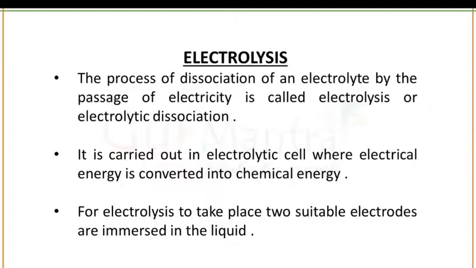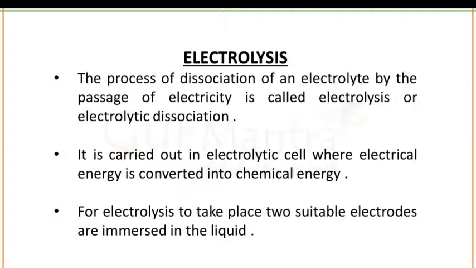Now a very important topic, that is electrolysis. What is the process of electrolysis? The process of dissociation of an electrolyte by the passage of electricity is called electrolysis or electrolytic dissociation.